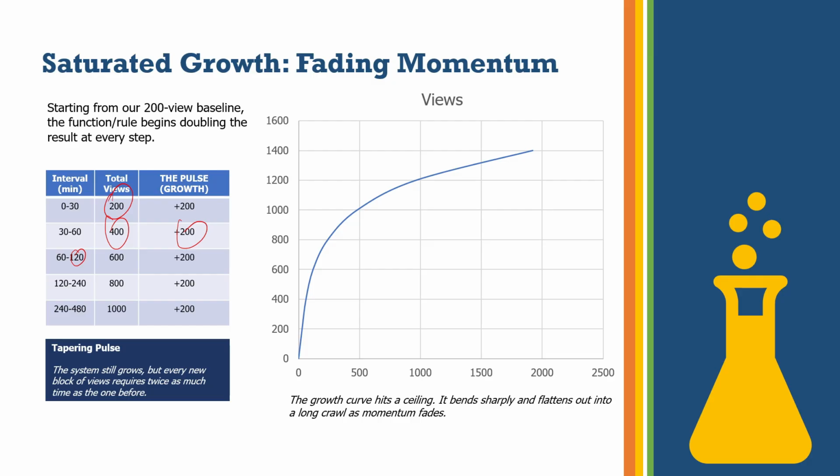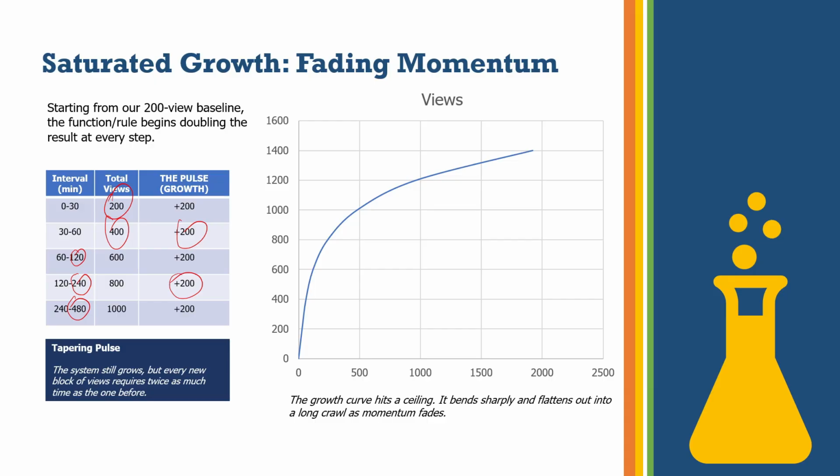Let's take the next one. Now you can see that it has taken another 120 minutes to get another 200 growth. It means it's taking longer and longer to reach the same growth level. Now it's taking even longer to gain the next 200.